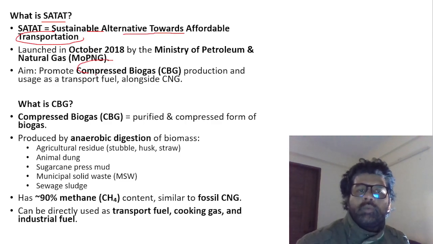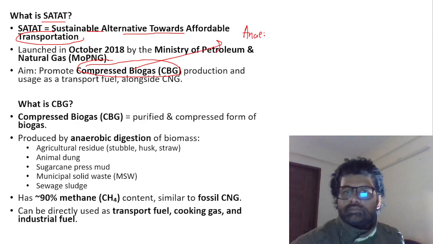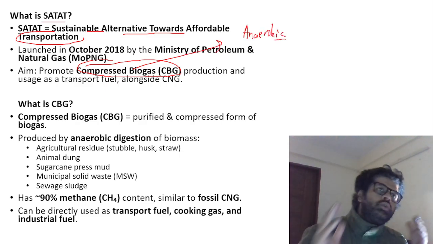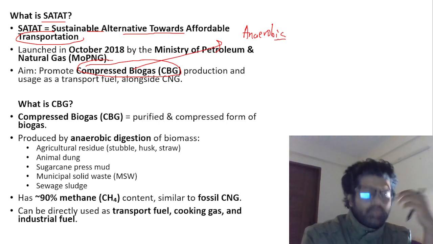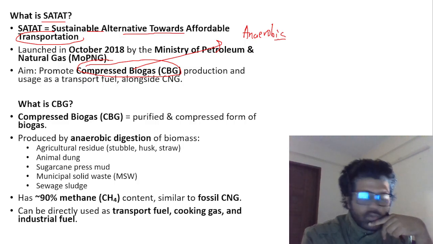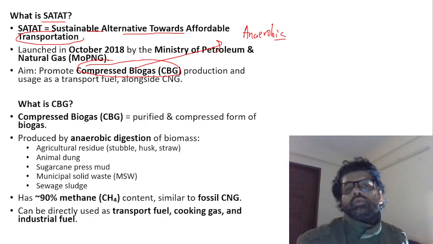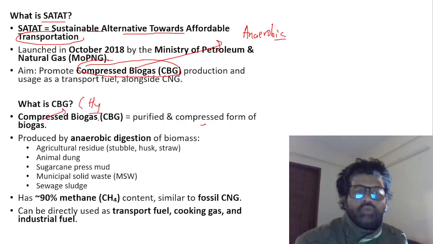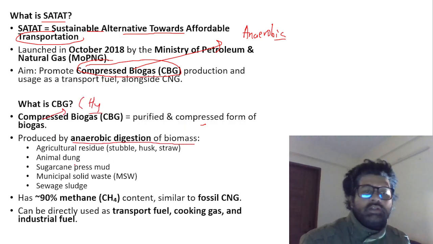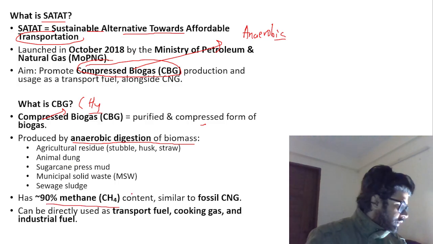What we are trying to do is promote compressed biogas. So biogas, you make it via an anaerobic process. There is food waste and all, so you decompose it in an anaerobic scenario. In the absence of oxygen, you get biogas, you get CH4, methane. When you compress it, you get CBG, compressed biogas. Compressed biogas is a purified and compressed form of biogas, whose main component is CH4, produced by anaerobic digestion of biomass, agriculture residue and so on. 90% methane. They can ask you what is the main component of biogas.